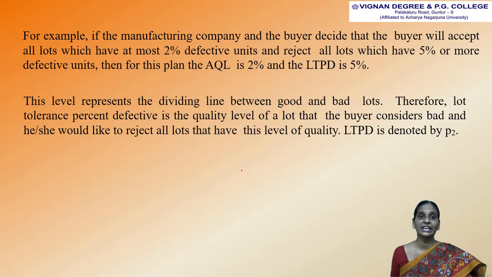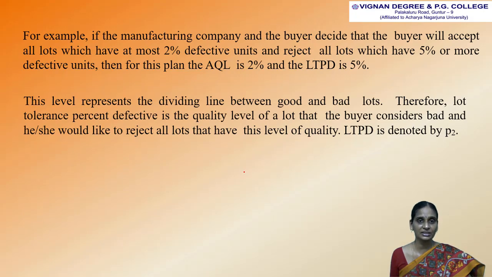For example, if the manufacturing company and the buyer decide that the buyer will accept all lots which have at most 2% defective units and reject all lots which have 5% or more defective units, then for this plan the AQL is 2% and the LTPD is 5%.